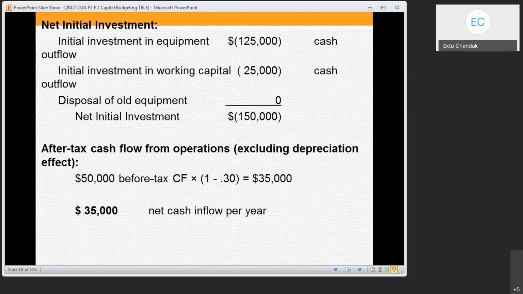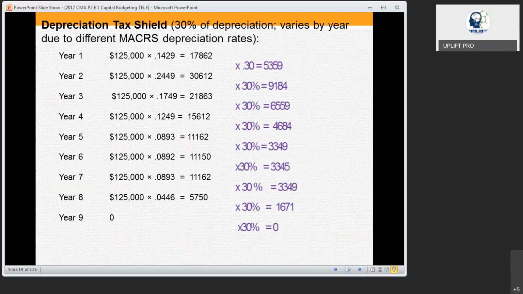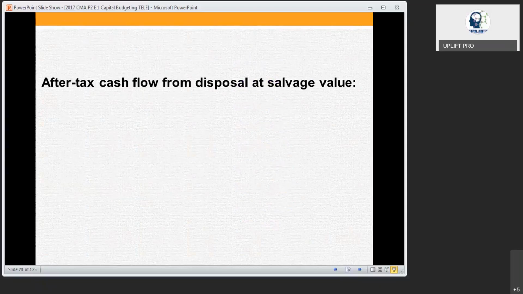Initial investment is 150,000. Every year we are going to get 35,000 as the cash inflow after tax, and every year you are going to get the tax shield like this. Then at the end of the period, you are going to dispose that particular machinery.